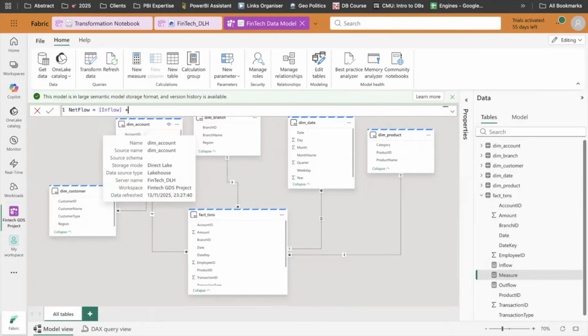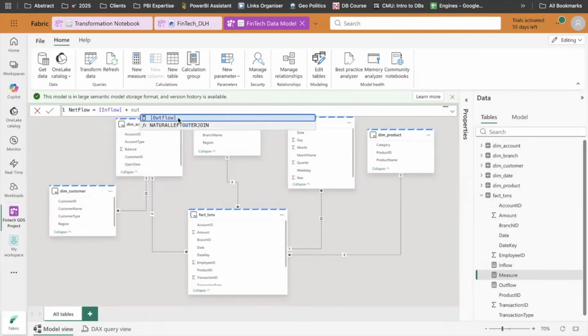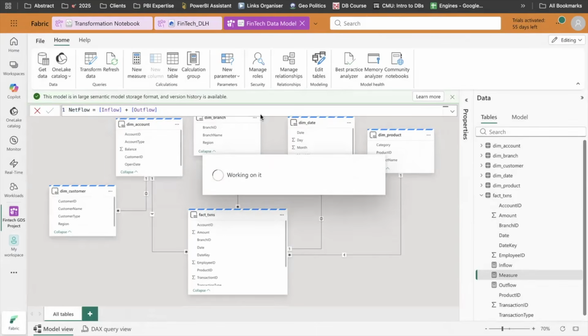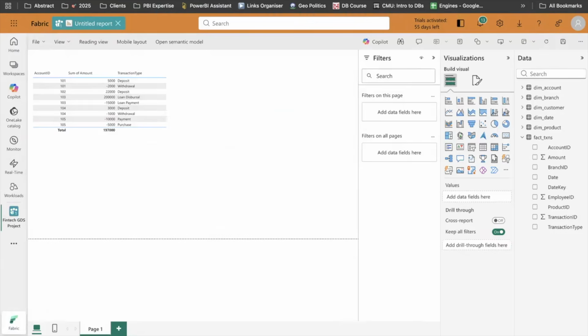So I will simply create my inflows, outflows, and my net flows. And ideally, if they are created in the backend model, they should reflect in my report also. So perfect, now I have all the KPIs present.